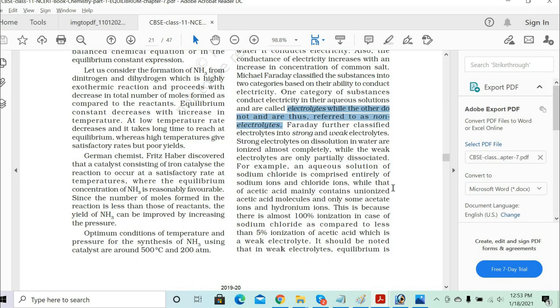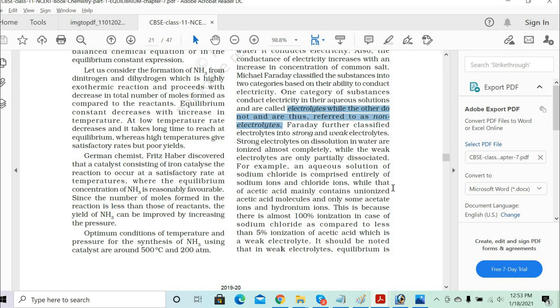Now, once you classify one as an electrolyte and the other as a non-electrolyte, then within the electrolytes you can classify into the strong and the weak. What is a strong electrolyte? What is a weak electrolyte? Strong electrolyte means it completely dissociates, so a lot of ions will be present. Weak electrolyte means fewer ions will be present.